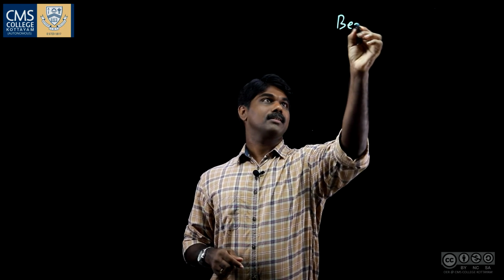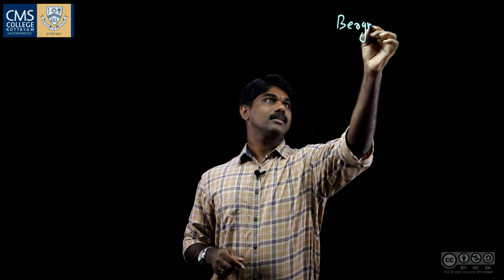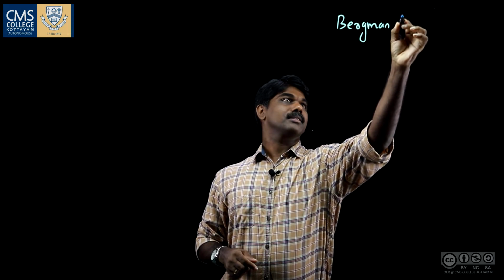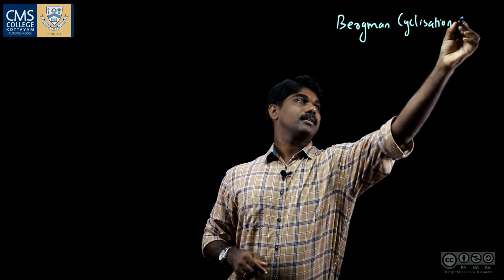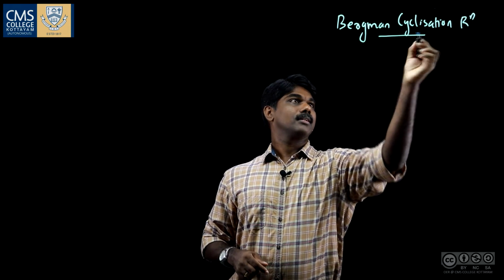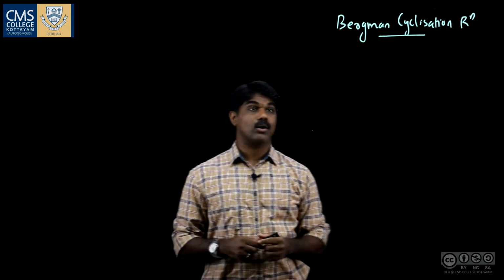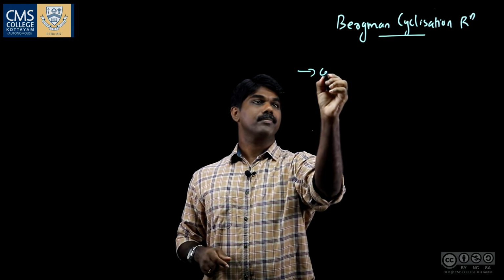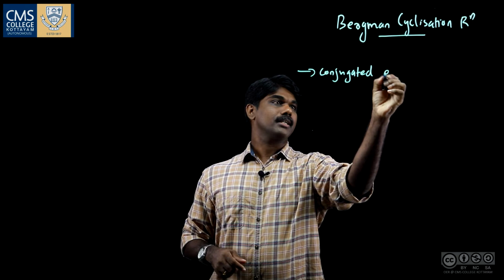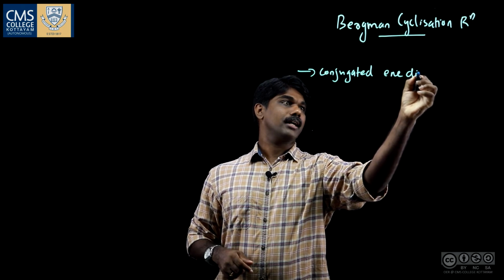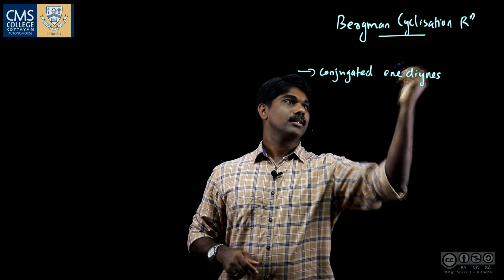Today we are going to discuss a cyclization reaction called Bergman cyclization. This is a reaction of conjugated enediynes.